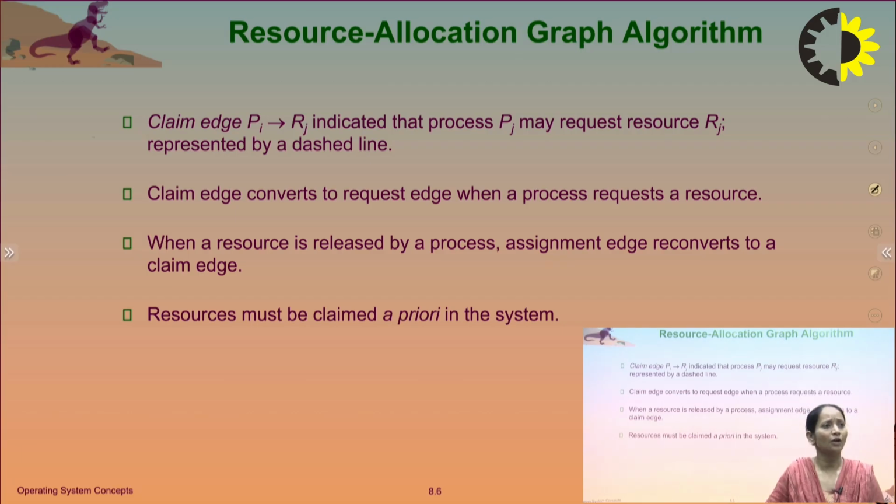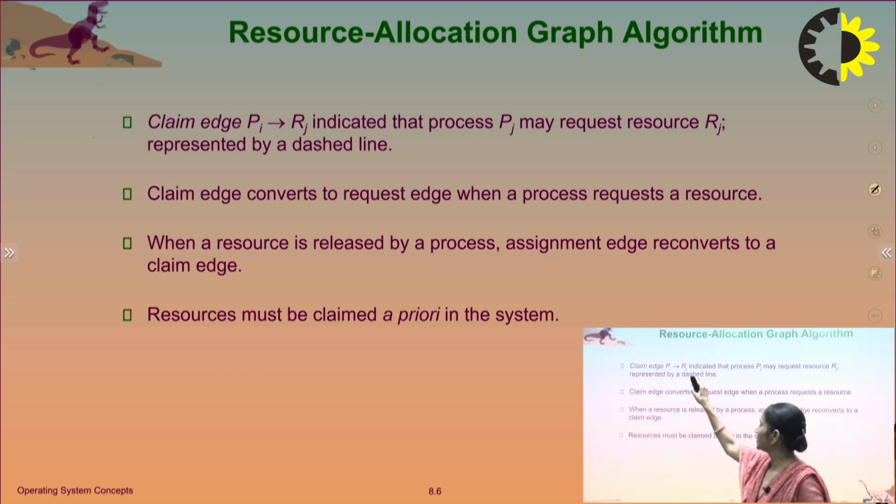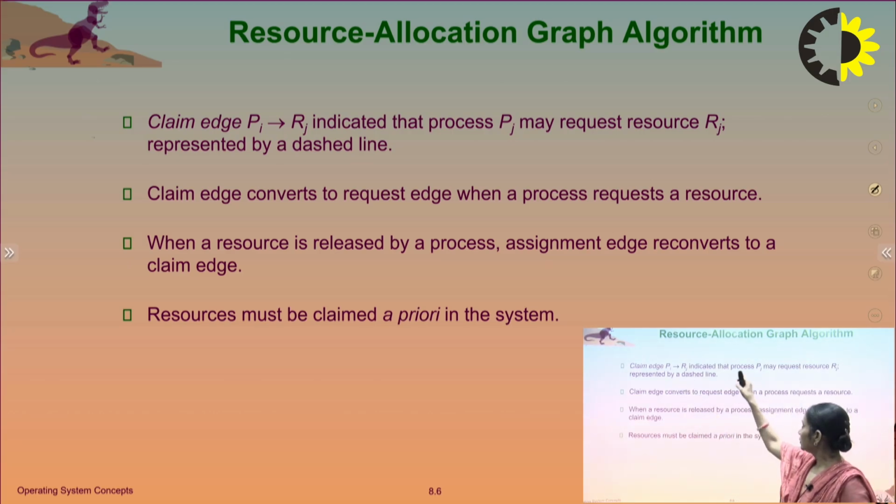In the resource allocation graph algorithm, a claim edge from Pi to Rj indicates that the process Pi may request the resource Rj, and it is represented by a dashed line. The claim edge converts to a request edge when the process requests the resource. When a resource is released by the process, the assignment edge reconverts to a claim edge. Resources must be claimed a priori in the system.